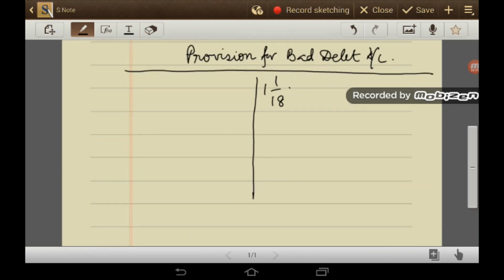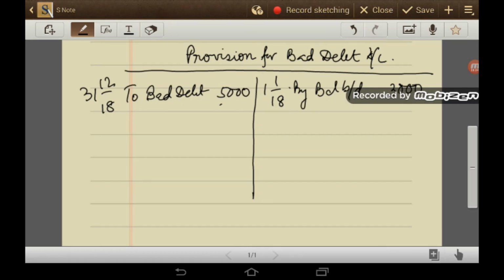Now this is the provision for bad debt account. We have an opening balance, by balance BD, of rupees 3,000. During the year, there was a bad debt of rupees 5,000 from the debtor account. At the end of the year we need a provision, so to balance CD is 5% on closing debtors.